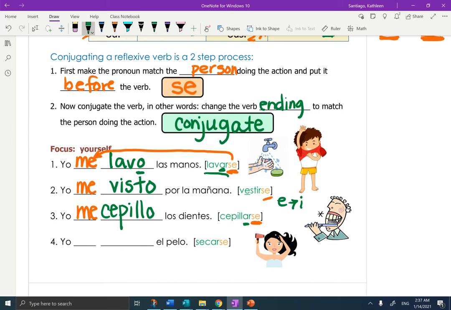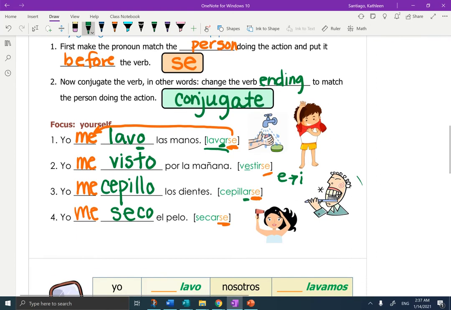Yo me cepillo los dientes, and that would be this picture. Muy bien. Número 4, same thing. Deal with the se first. Se goes in front, becomes me. And now conjugate secar, regular AR verb, to match yo. Seco el pelo. And that would be this picture. Yo me seco el pelo.